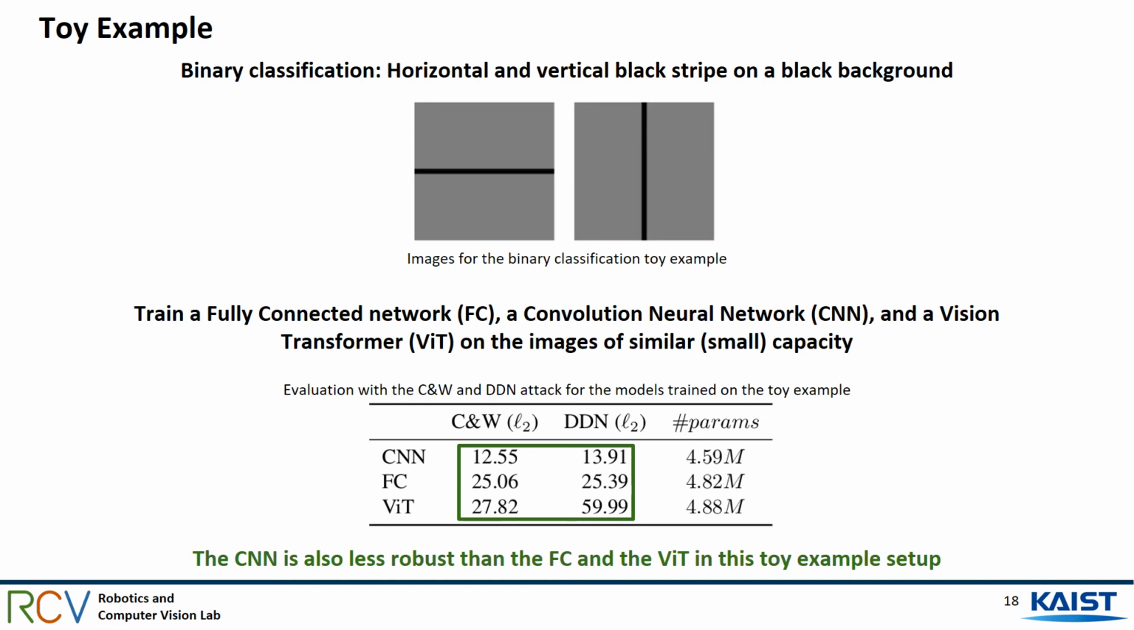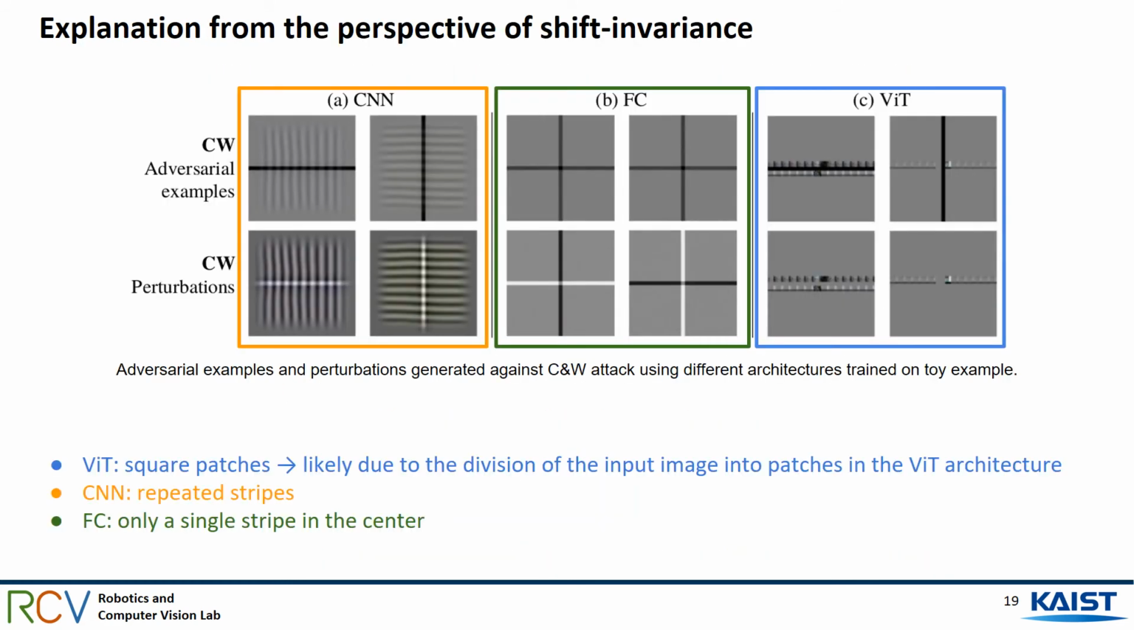We then trained three different architectures on the toy examples. We designed the networks to be of relatively small capacity, with the number of parameters less than 5 million due to the simplicity of the task, and to constrain the networks to have around the same number of parameters. We evaluate the adversarial robustness of these models with the commonly used L2 attacks, CW and DDN. It can be observed that the CNN is also less robust than the FC and the ViT in this toy example setup. Here are the figures for the adversarial examples and their perturbations under CW attack on three different models.